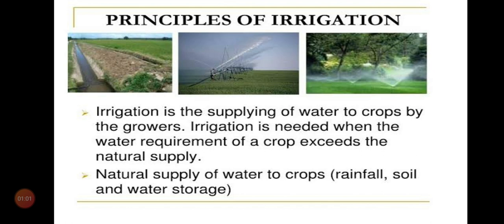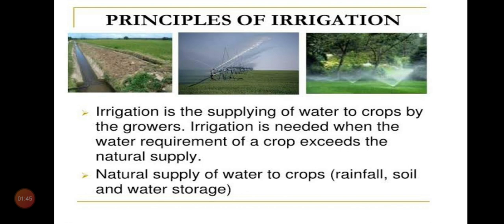What is meant by irrigation? Irrigation is the supplying of water to crops by the growers. So, supplying of water to the plants, that is called irrigation. Irrigation is needed when the water requirements of a crop exceed the natural supply. Plants need water. Generally in India, we get water by rains. Sometimes this water is not sufficient. That's why farmers have to supply more water to crops.